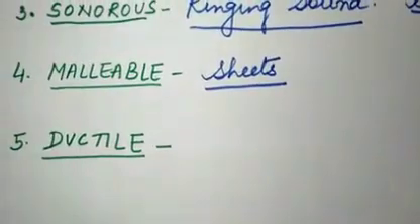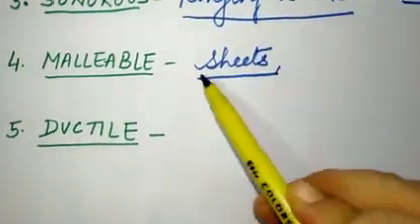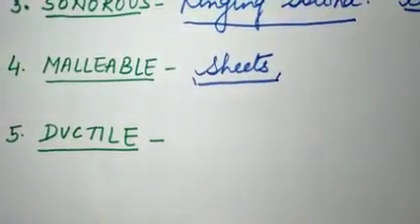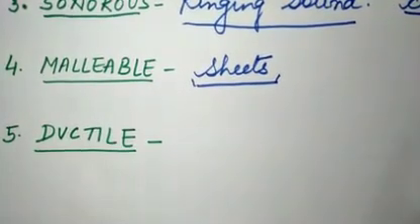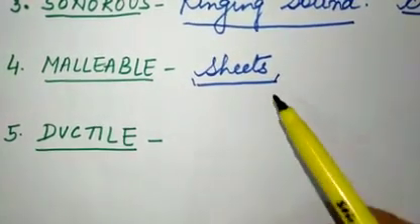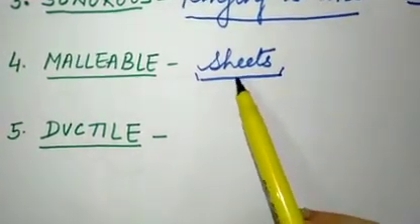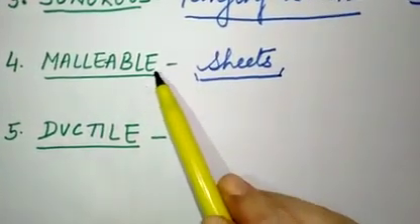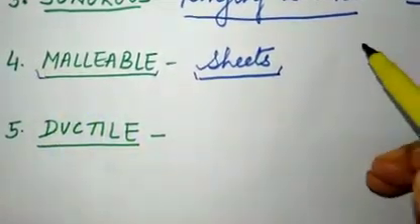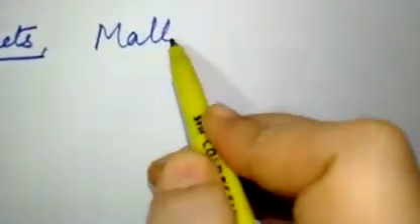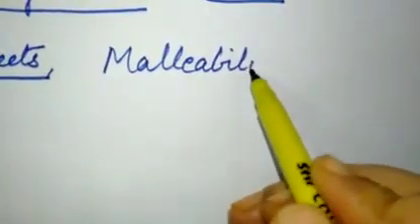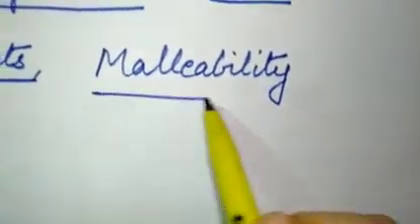All of you carry your lunch to school packed in aluminium foil, so it can be drawn into thin sheets. That is known as malleable. Many students get confused about malleability. Malleability is actually a property. We can't say that metals are malleability.